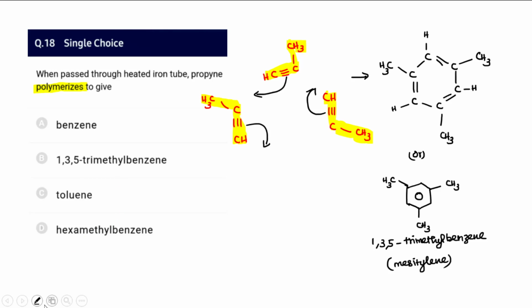Here there will be a bond, and here there will be a bond, and here there will be a bond that forms a 6-membered ring with double bonds, and therefore we may say 1,3,5-trimethylbenzene, which is called mesitylene. So this is mesitylene, and that exactly matches option B.